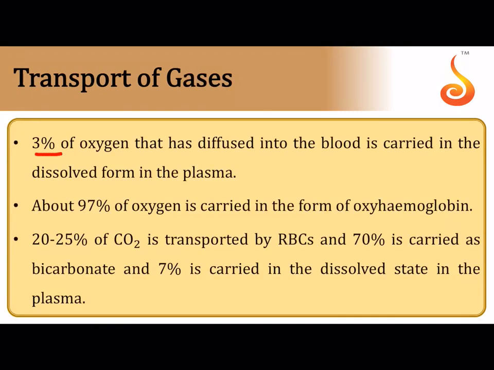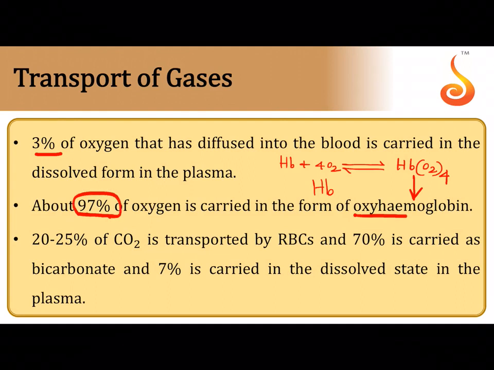Transport of gases: 3% of oxygen is transported in dissolved state, 97% of oxygen is transported in combination with hemoglobin. That is, one molecule of hemoglobin can combine with 4 molecules of oxygen reversibly to form a complex that is called the oxyhemoglobin complex. And this oxyhemoglobin complex is formed inside the RBC. So we say that 97% of oxygen is transported in the form of oxyhemoglobin.